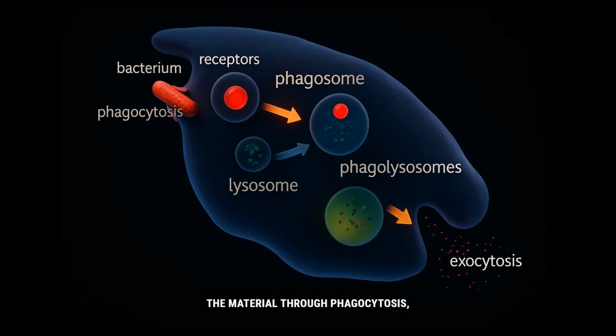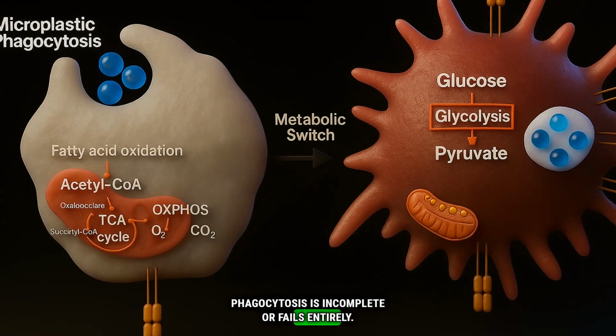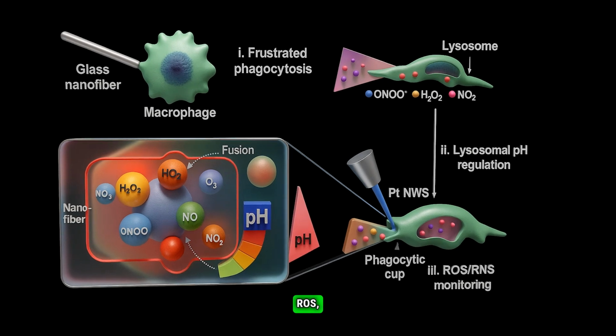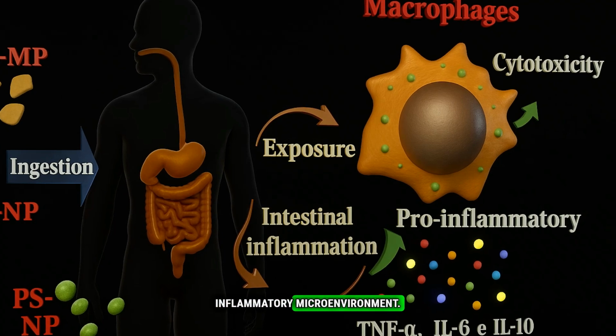Macrophages attempt to clear the material through phagocytosis, but for particles larger than approximately 1 to 2 microns, phagocytosis is incomplete or fails entirely. This leads to frustrated phagocytosis, where the cell releases reactive oxygen species, ROS, and pro-inflammatory cytokines like tumor necrosis factor alpha, interleukin-6, interleukin-1 beta, and monocyte chemoattractant protein 1. This creates a persistent inflammatory microenvironment.